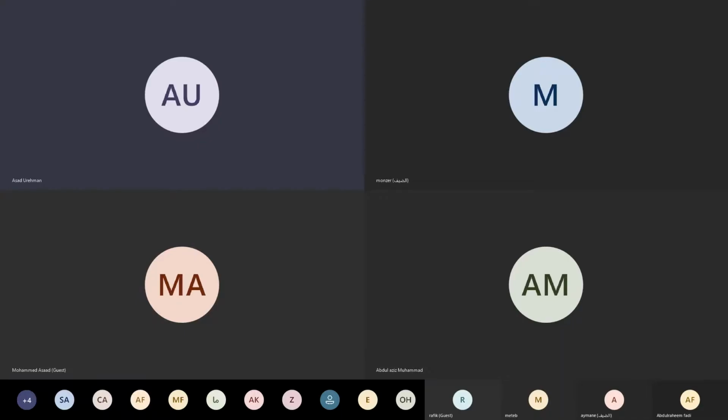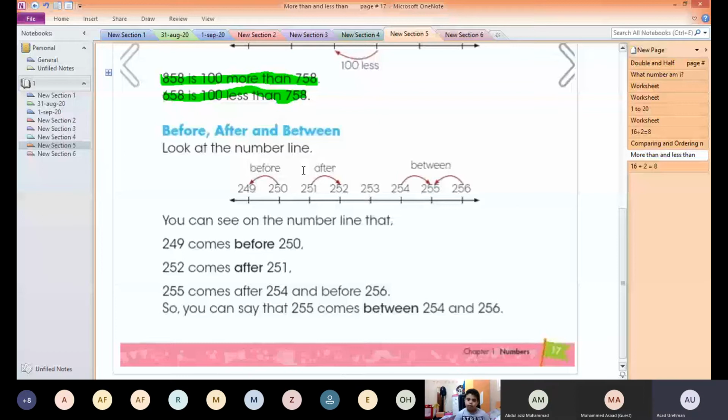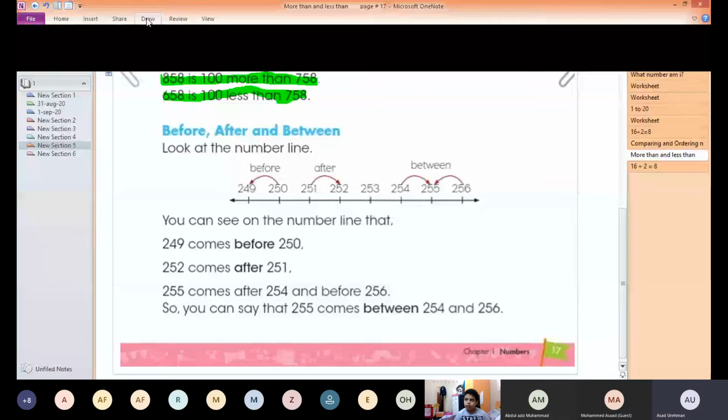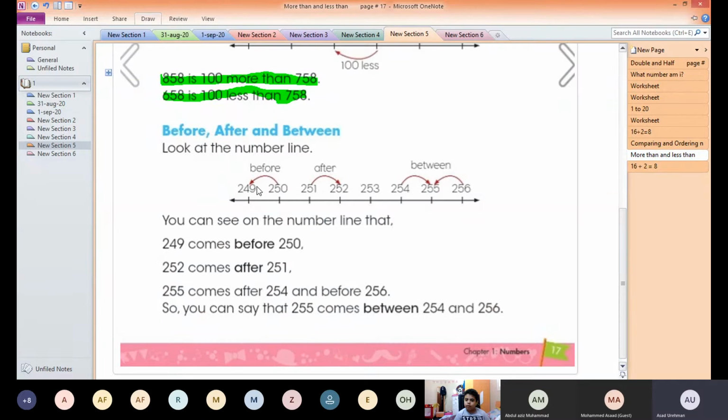So we have learned the more than, we have learned the less than. Now it's time to learn what is before, what is after, and what is between. So I have picked the highlighter here. The question is saying look at the number line. If you look, this is a number line.